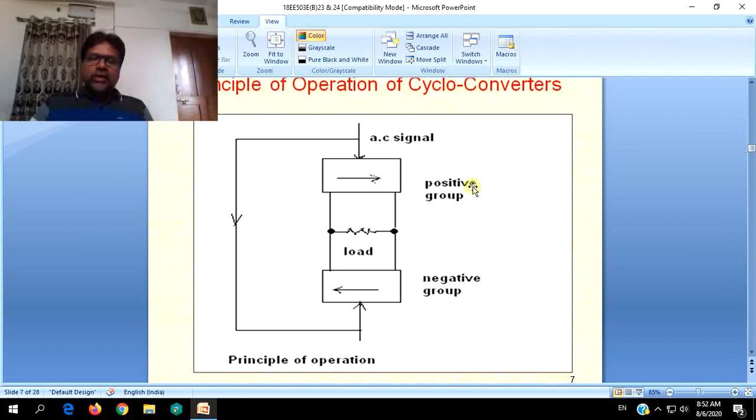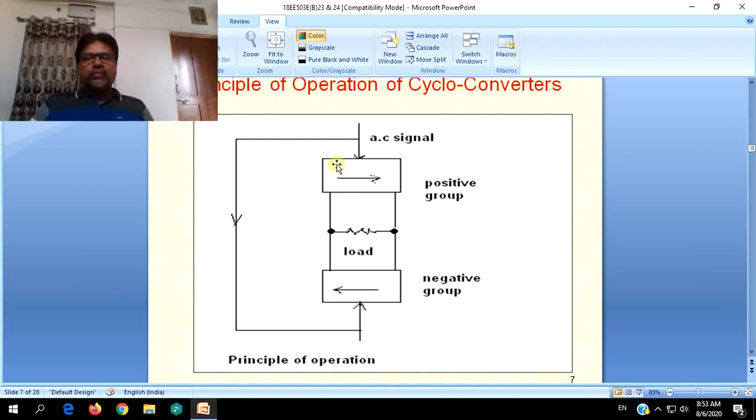That is, we will be controlling the turn on and turn off of the switching devices in a given half cycle, either through positive group only or negative group only, or a combination of positive group as well as negative group.